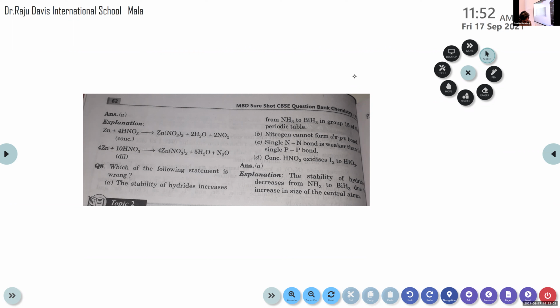Naurin, present. Punya, present. Rijas, present. Sania, present. Sharon, present. Srihari, present, ma'am. Vidur, present, ma'am.